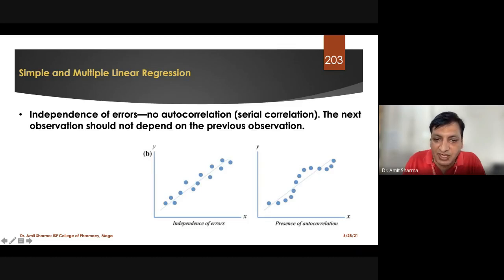But at the same time, it will suggest with a name what it did. Either independence of error was there, or there was a presence of auto correlation in the data. It will guide you by changing the name of the graph that you are going to see.